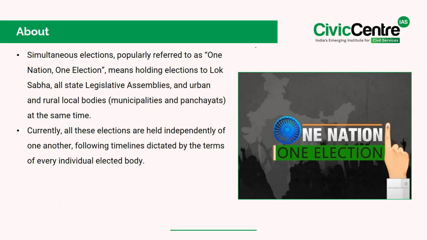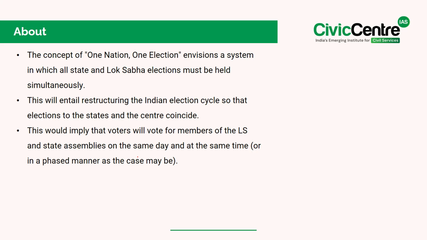See, simultaneous elections, popularly referred to as One Nation, One Election, means holding elections to the Lok Sabha, all state legislative assemblies, and urban and rural local bodies at the same time. Currently, all these elections are held independently of one another, following timelines dictated by the terms of every individual elected body.